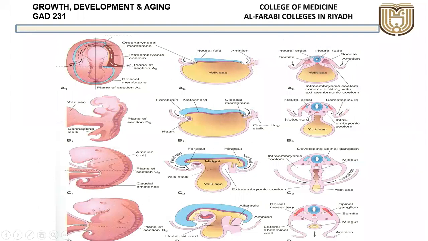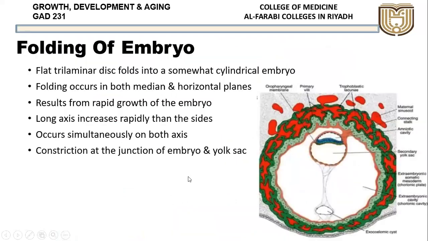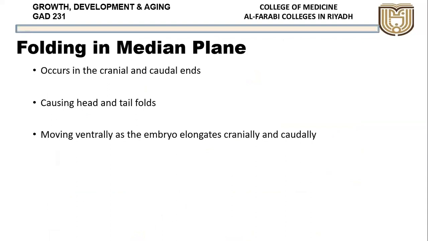So as the embryo starts folding on either side, the yolk sac becomes smaller, and the amniotic cavity, which was small, now starts surrounding the whole of the embryo. It is coming on all the sides, and by this time it is completely covered by the amniotic cavity. So the amniotic cavity, which was very small, becomes bigger, and the yolk sac, which was big, now starts growing smaller and smaller in human beings.